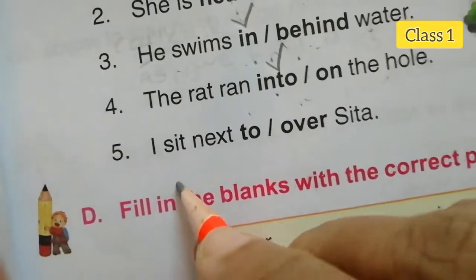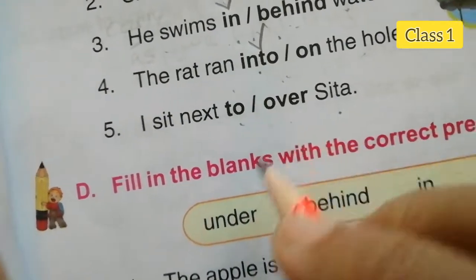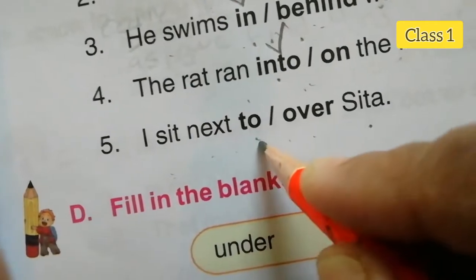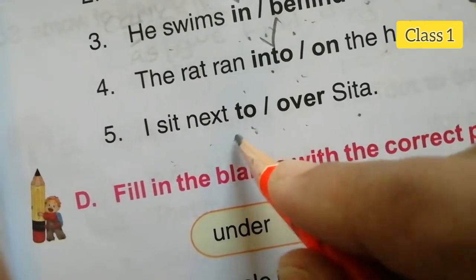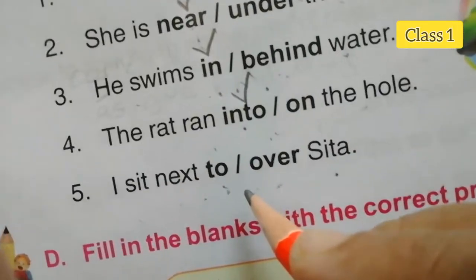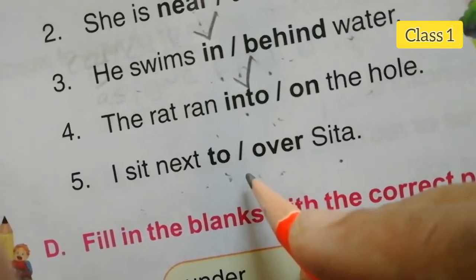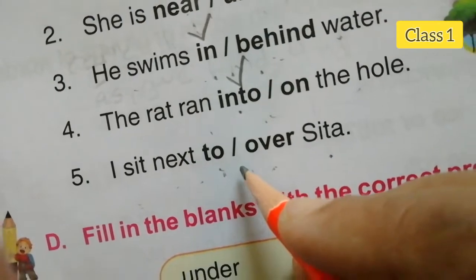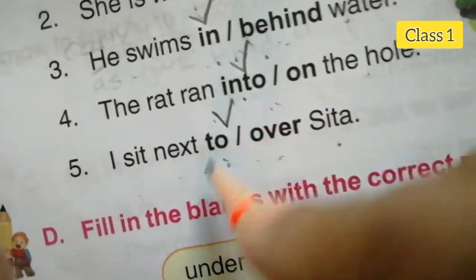Give tick mark. I sit next to dash or Sita. I sit next to or over. What is the answer, students? Yes, to Sita. Next to Sita.